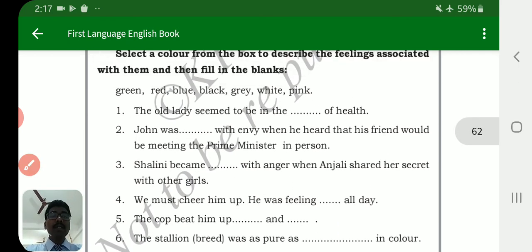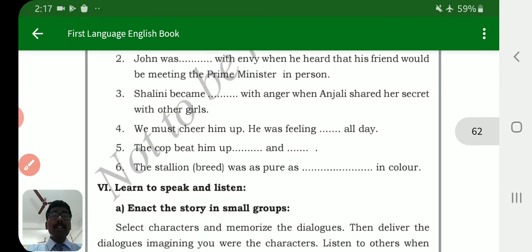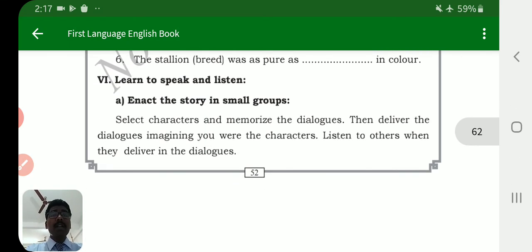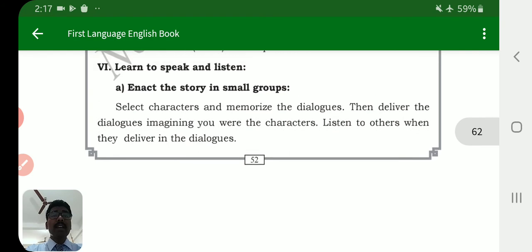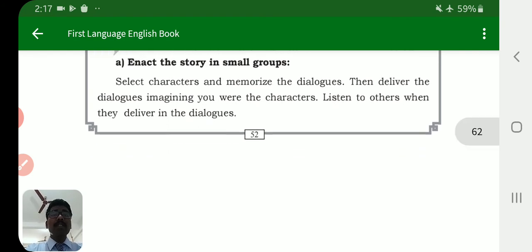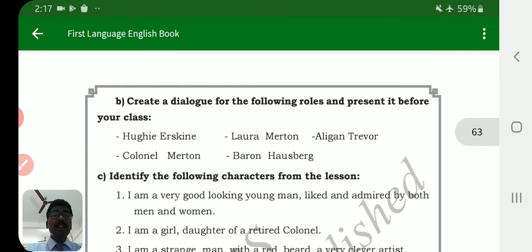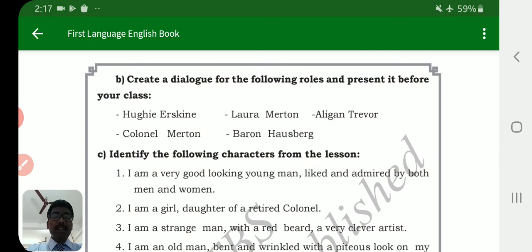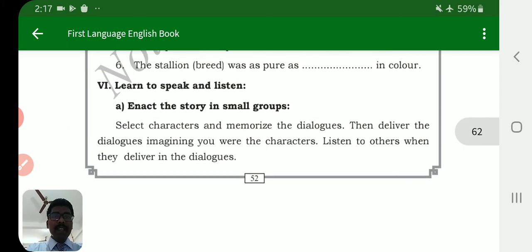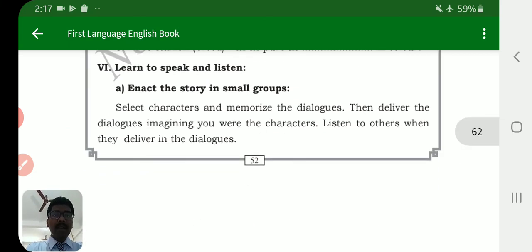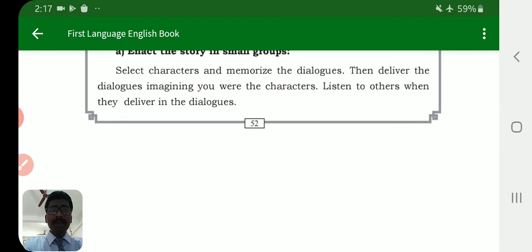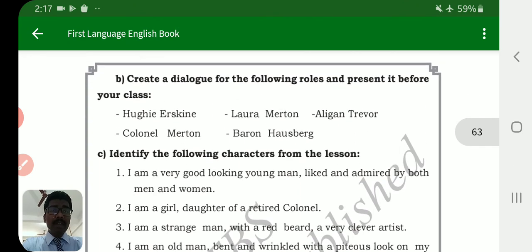So students, after this is important, but after this, enact the story in small groups. If possible, select characters and memorize the dialogues. Then deliver the dialogues imagining you were the characters. Listen to others when they deliver their dialogue. This is the drama. There is no need to complete this one.